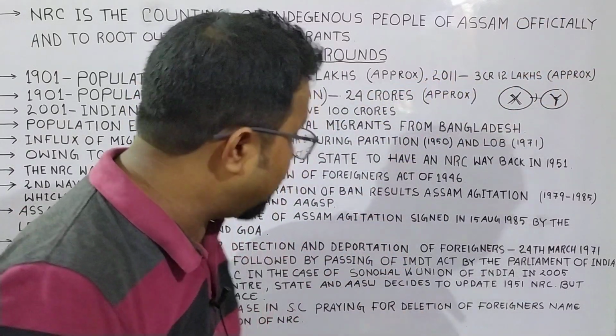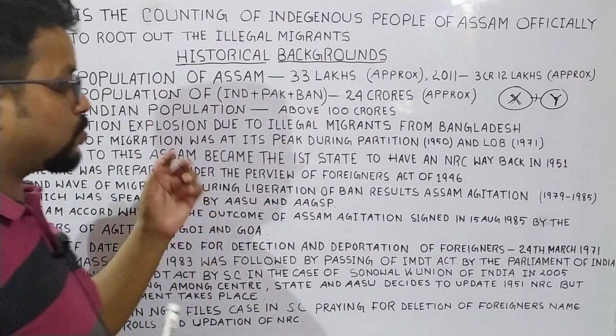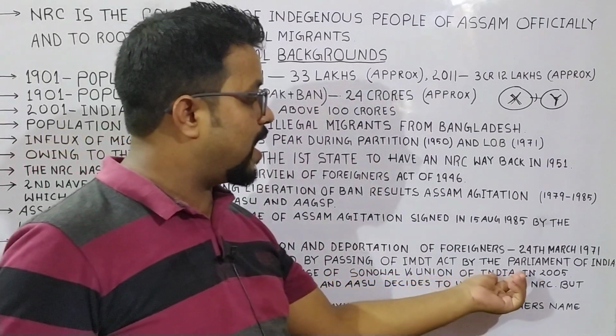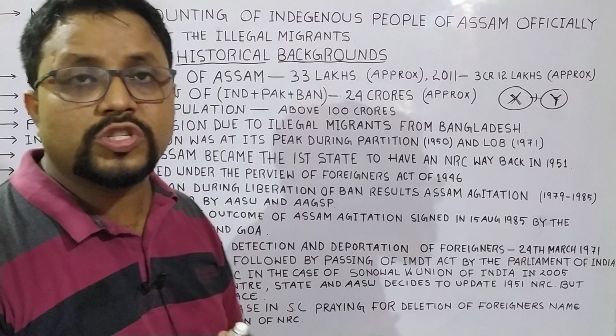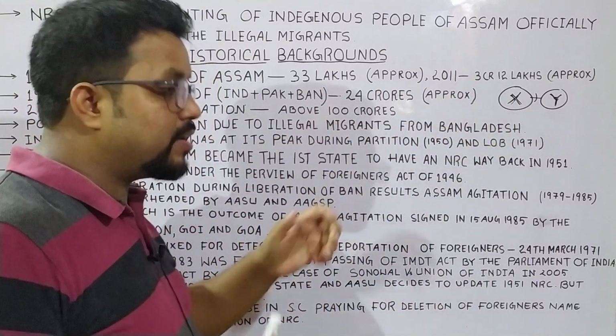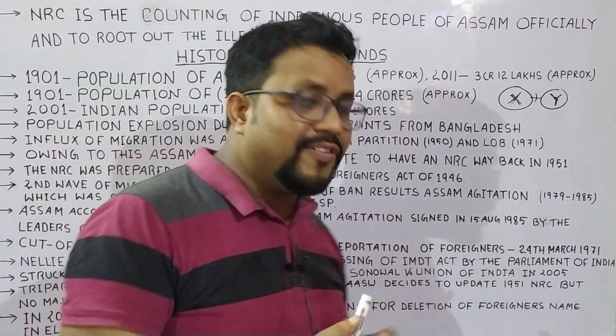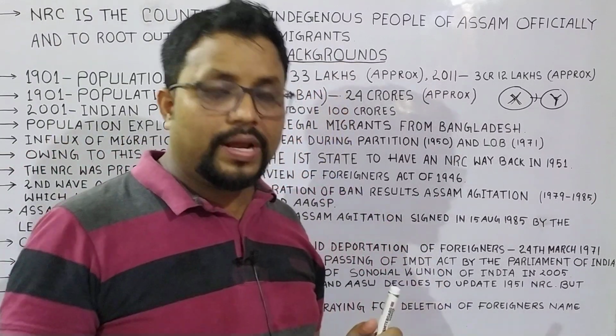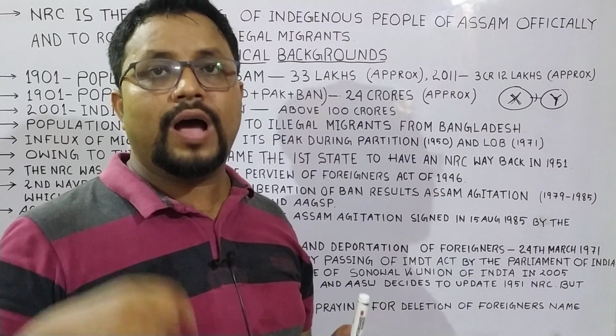So in 2005, there was a case in the Supreme Court. The case was Sonwal versus the Union of India. In that case, the Supreme Court struck down the IMDT Act. After the striking down of the IMDT Act, it became very, very easy to detect and deport the illegal migrants from the state of Assam.